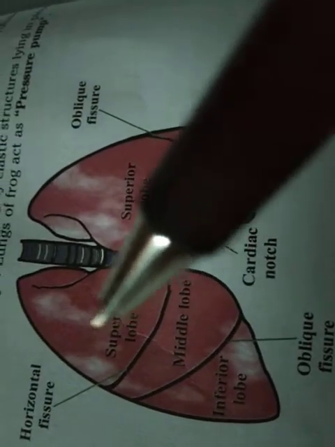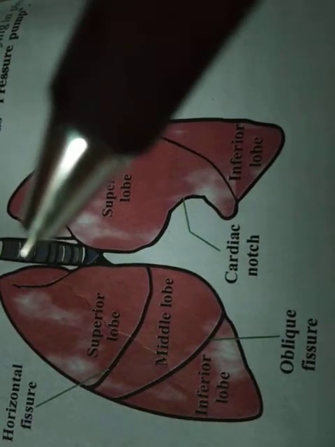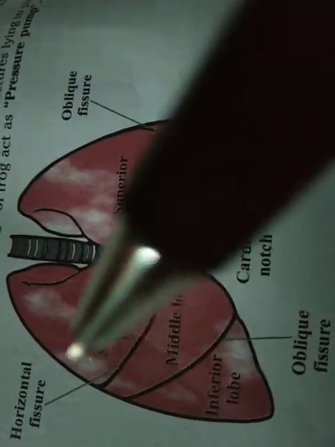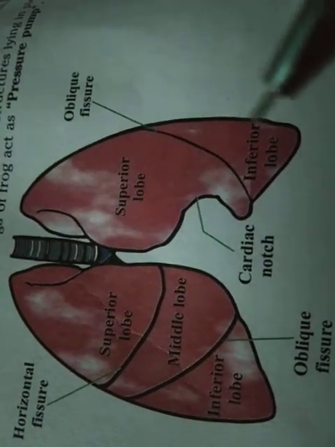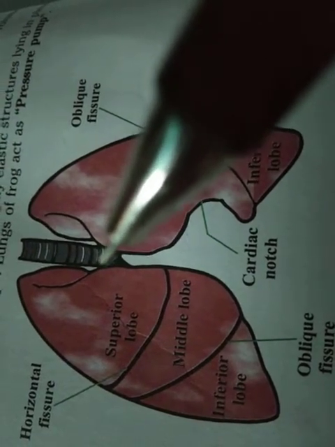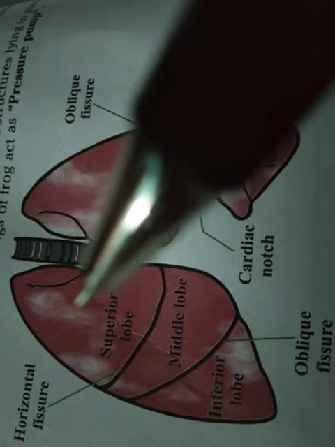The lungs are covered by a double-layered pleura with pleural fluid.